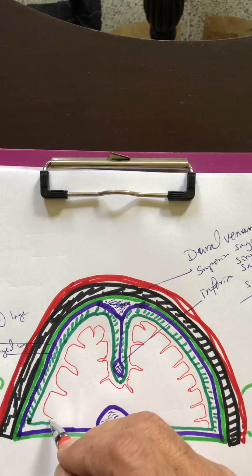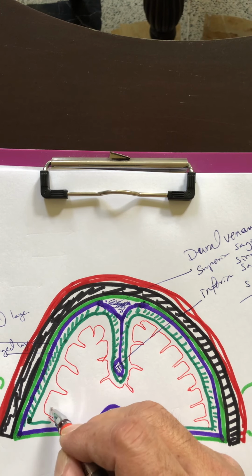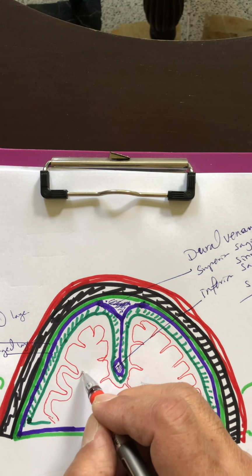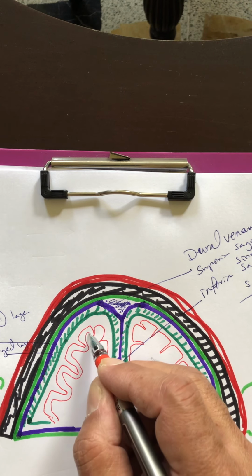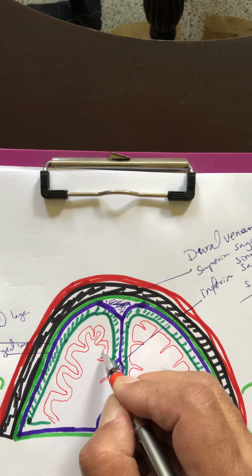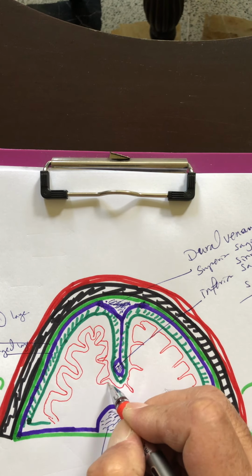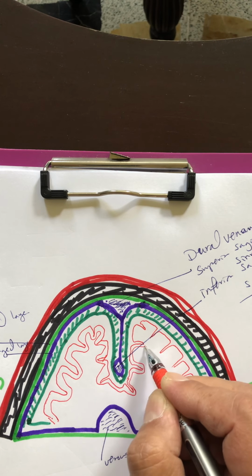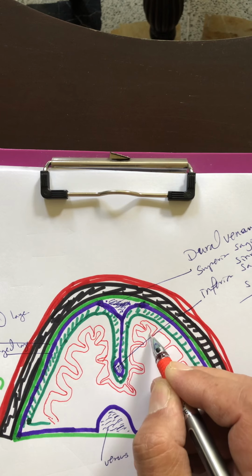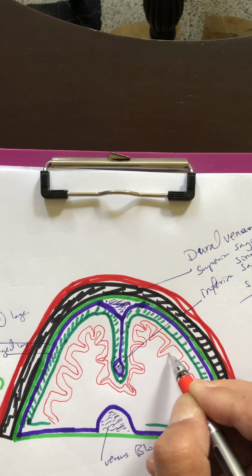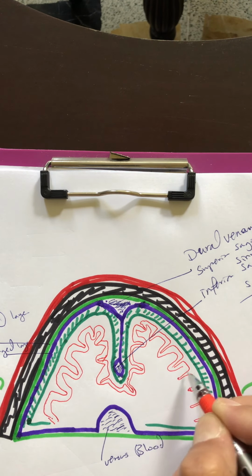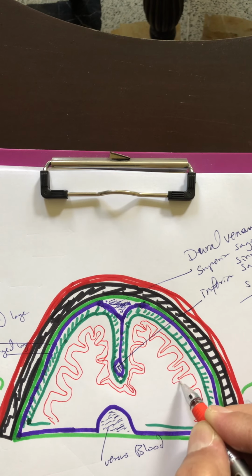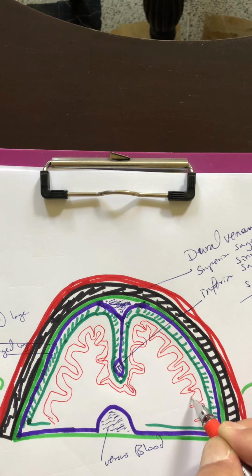And of course, as you know, in the brain we have an outer layer called the cortex of the cerebrum. It is gray, also called gray matter.